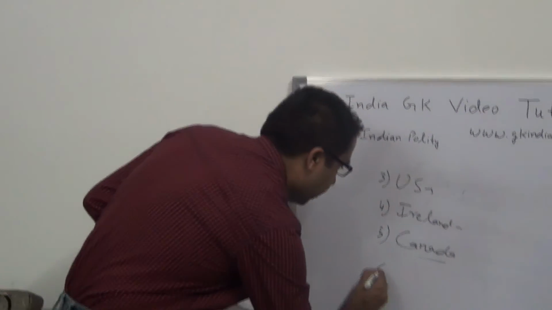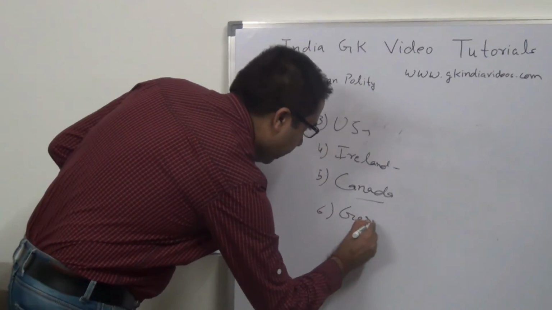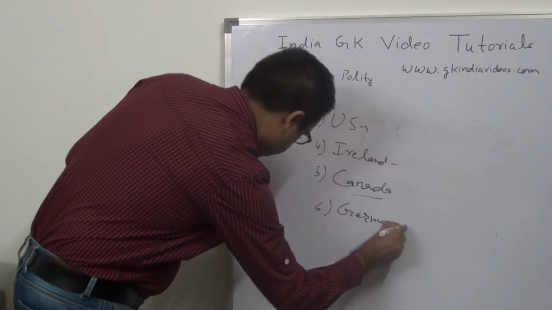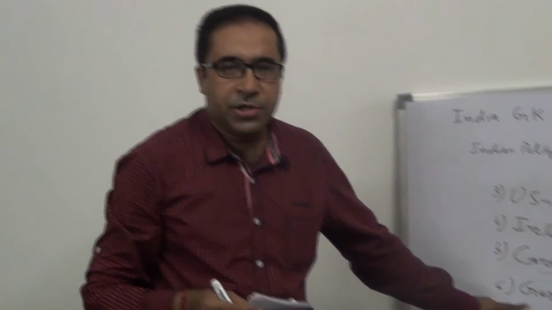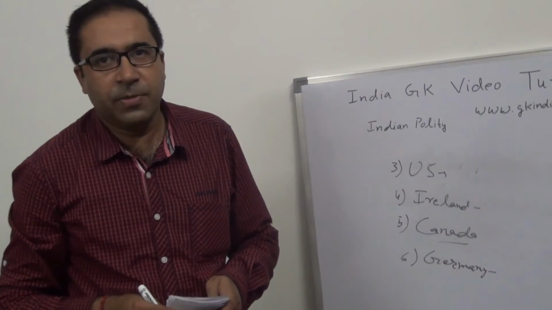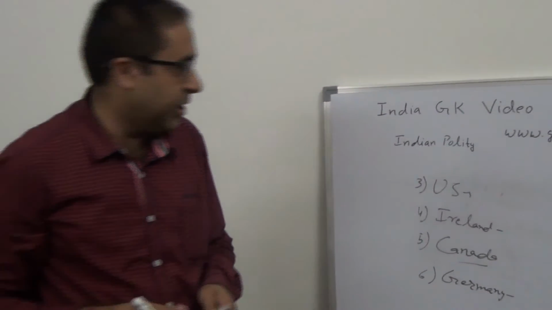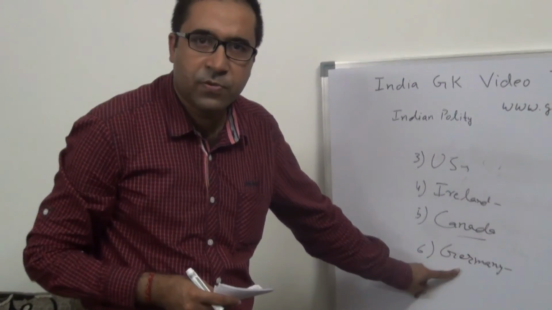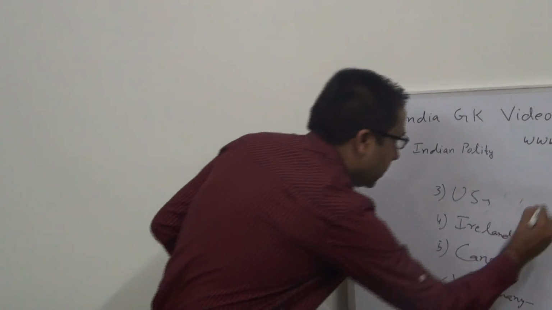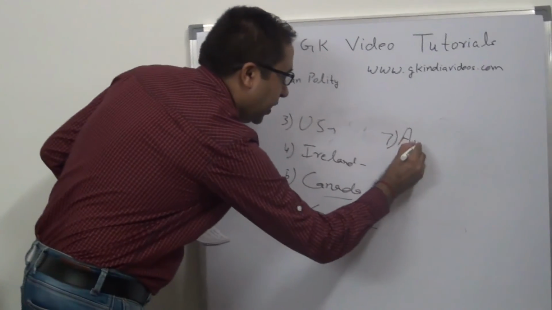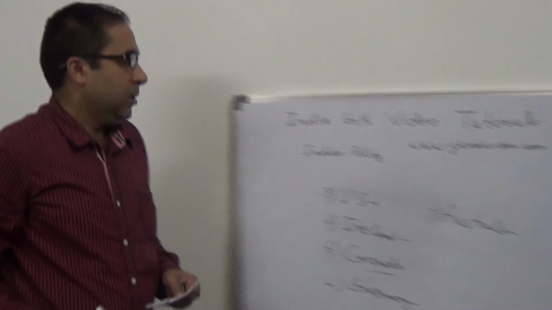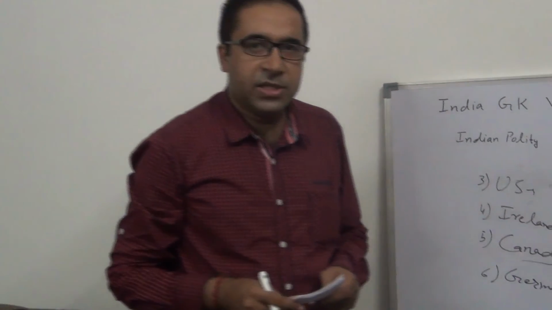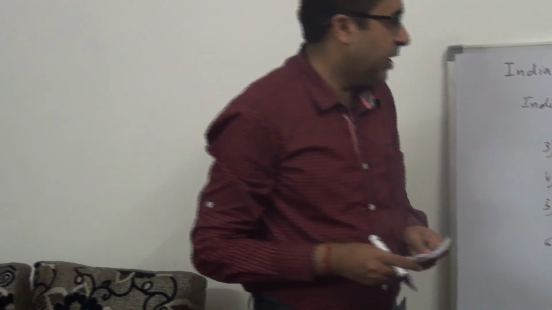Next is Germany. The Constitution of Germany is known as Weimar Constitution, and the suspension of fundamental rights during emergency, this provision was taken from the Weimar Constitution of Germany. Next is Australia. There are 3 lists in the 7th schedule of Indian Constitution, that is Union list, state list and concurrent list.